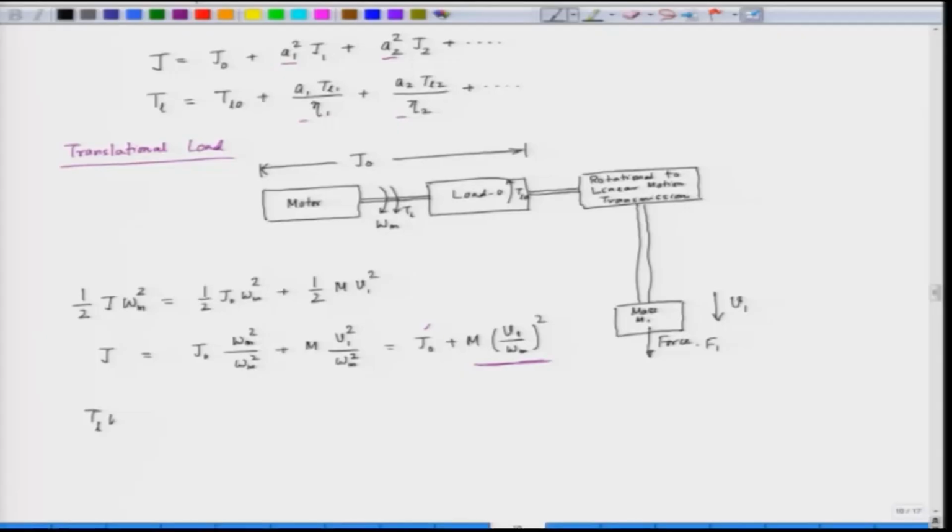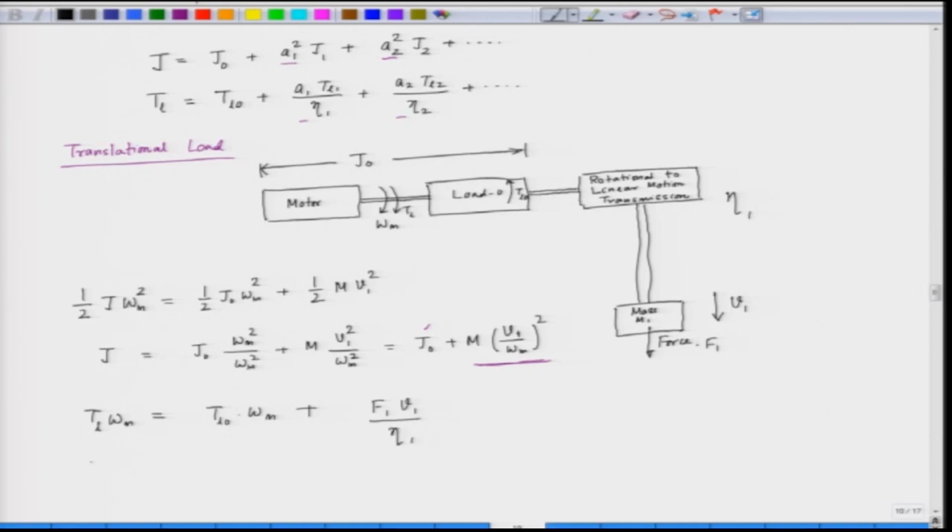Now, what about the effective load torque? If you want to see the effective load torque, we have to see the power seen by the motor. So, the power seen by the motor is TL into omega m. Now, this power consists of the power of the load, that is TL naught into omega m, and the power of the translational load, which is force F1 into the velocity V1, but this has a coupling efficiency eta 1. So, we have to divide by the coupling efficiency, that is eta 1.